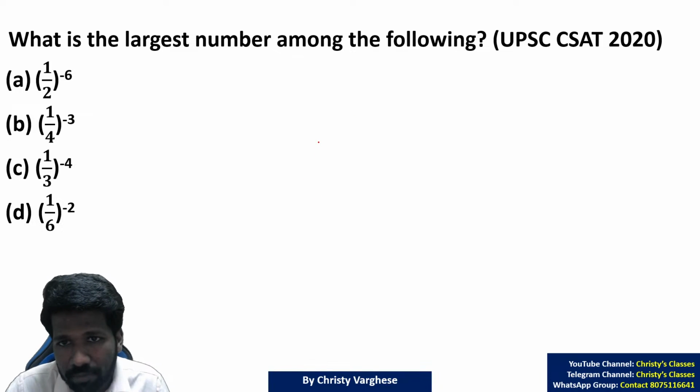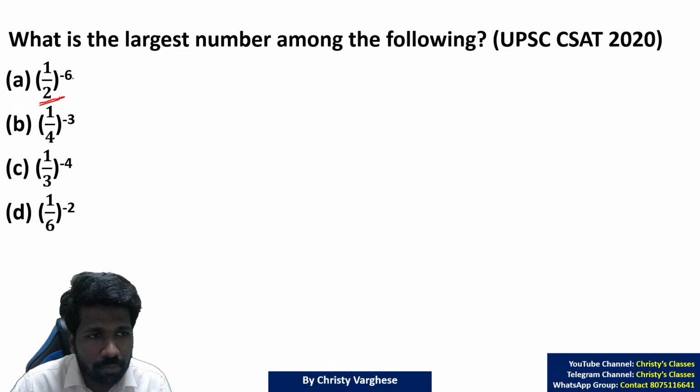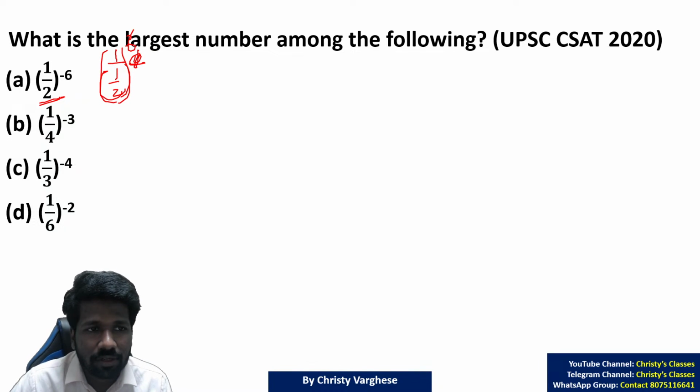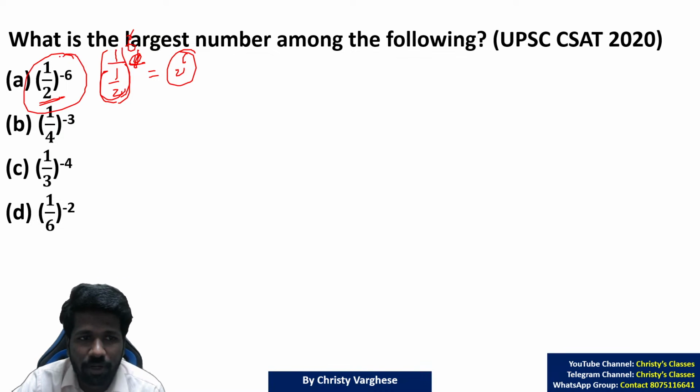What is the largest number among the following? 1 by 2 raised to minus 6. What does minus 6 mean? It means 1 by 1 by 2 raised to 6, which means 2 raised to 6, right? So this is nothing but 2 raised to 6.